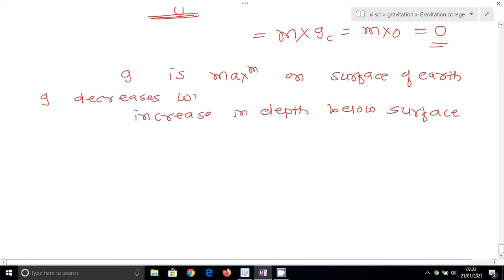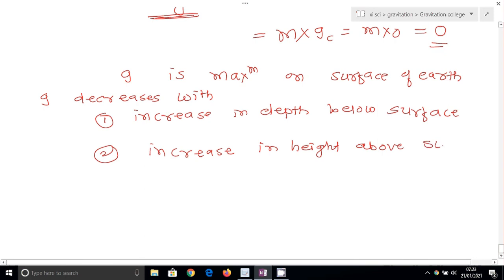The value of g decreases with, first, increase in depth below the surface, and second, increase in height above the surface.